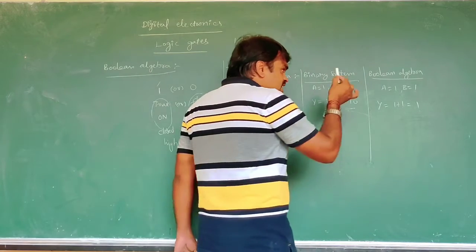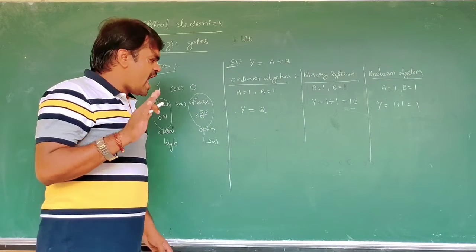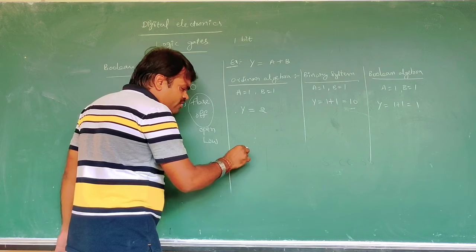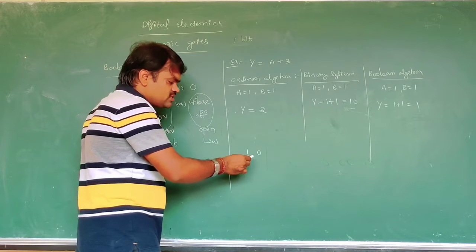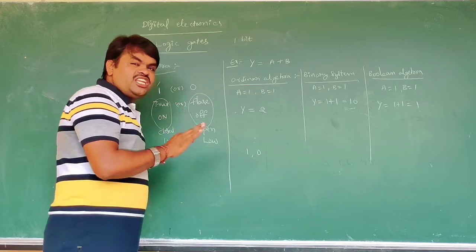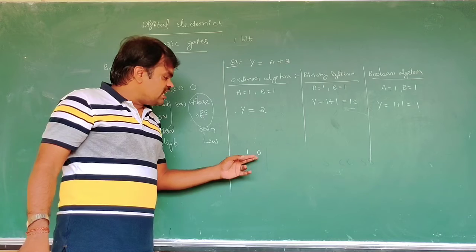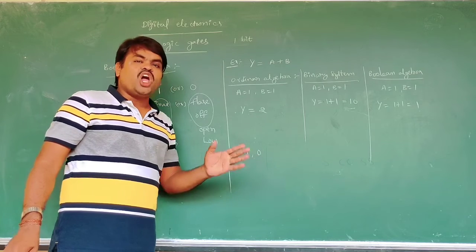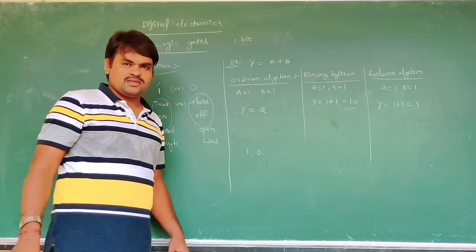That means in Boolean algebra, we don't consider 1 and 0 as numbers, as in the mathematical tool. It is considered as an algebra of words or algebra of states.